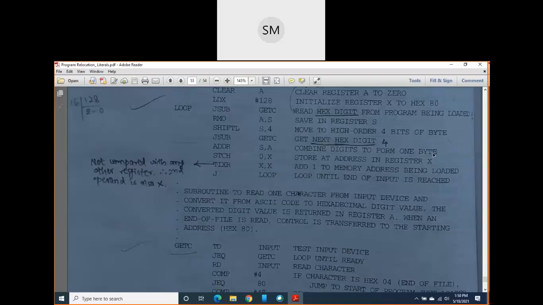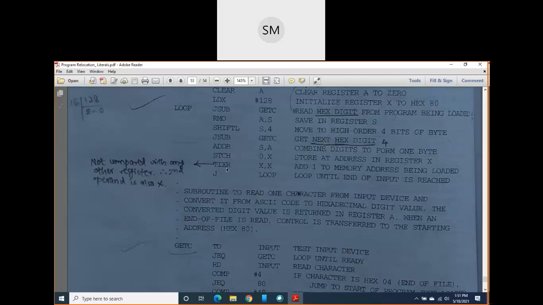Is it clear now? Now STCH. Now in A, whatever the value you just now combined, you have to store it into the register X once again. In register X, particularly in which address? 0. Okay. Store the character. Store at the address in the register X.